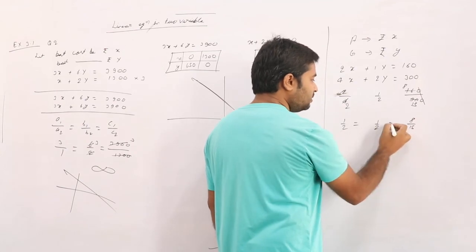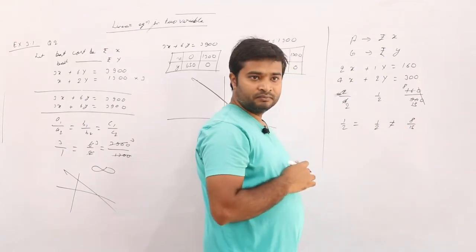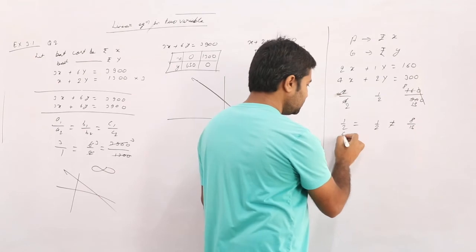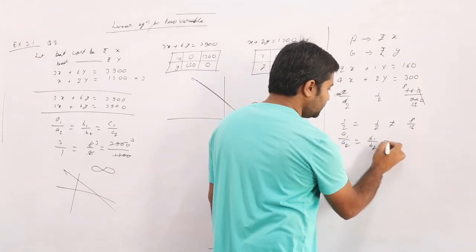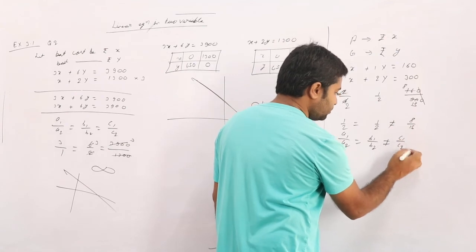These two are equal, but these two are not equal. Means A1 by A2 is equal to B1 by B2 is not equal to C1 by C2.